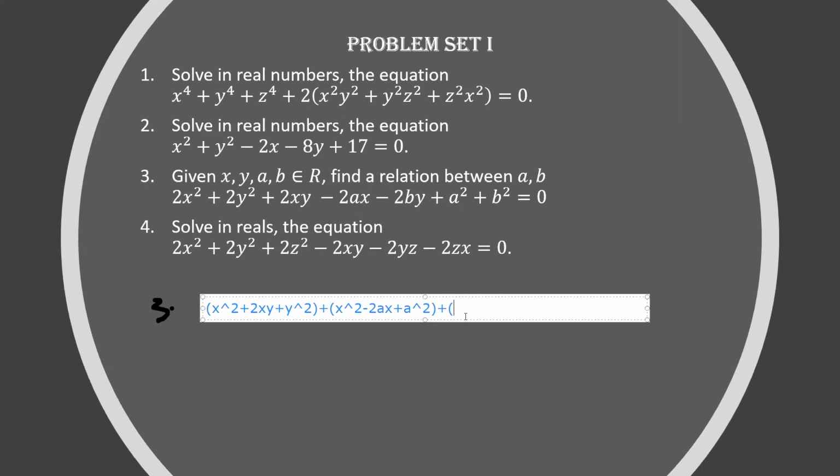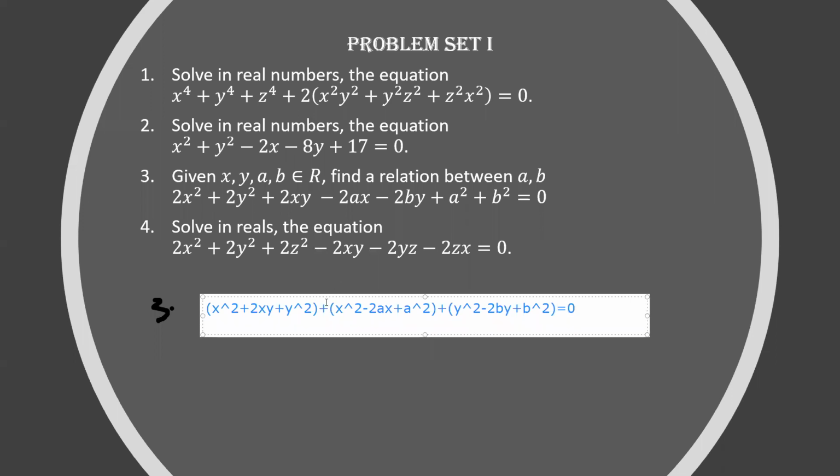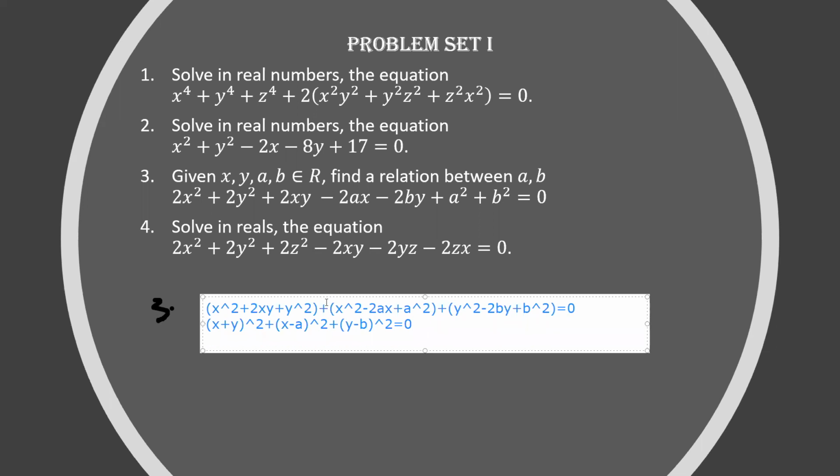Now I can write this as y square minus 2by plus b square is equal to 0. What does this mean? Now I can write this as x plus y the whole square, x minus a the whole square plus y minus b the whole square is equal to 0. Now this just means that the sum of three squares is 0.